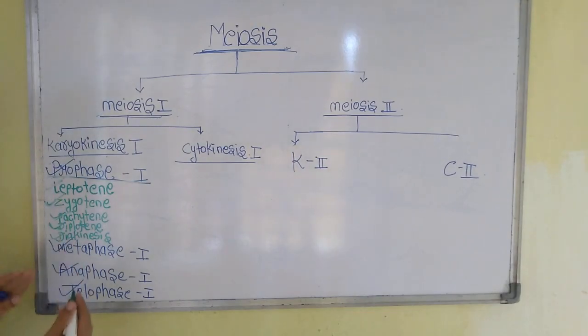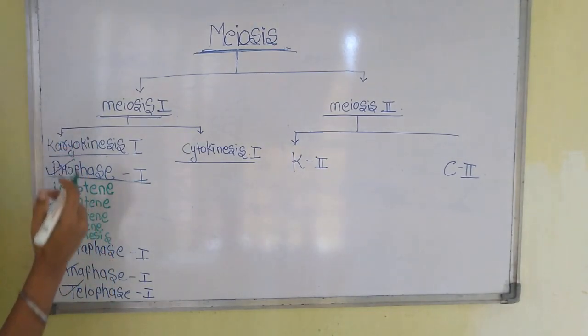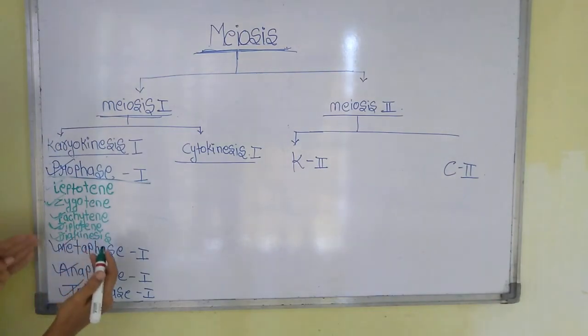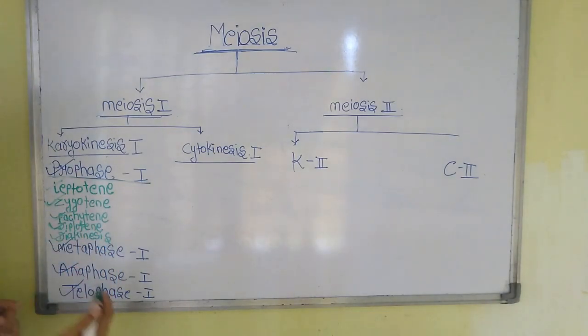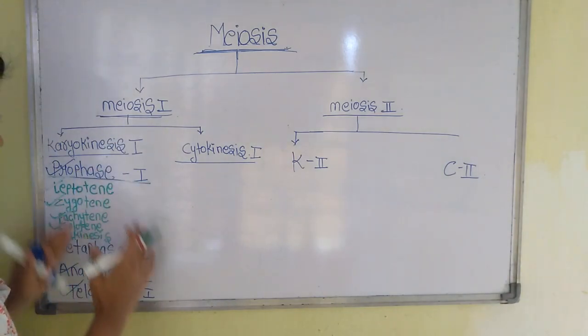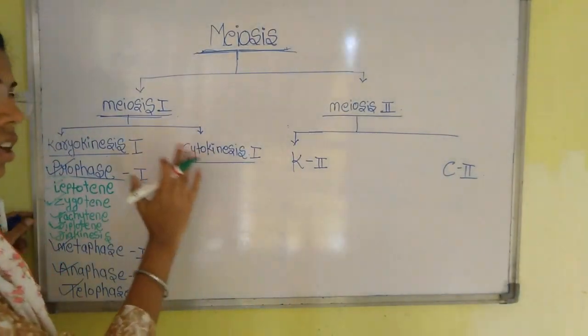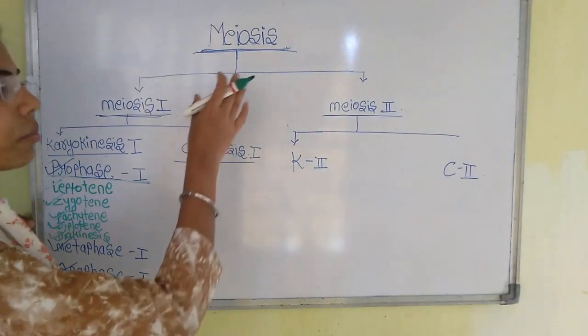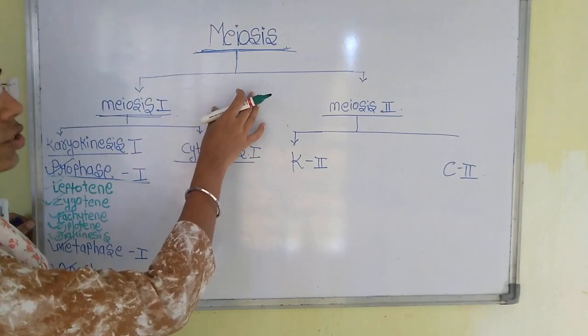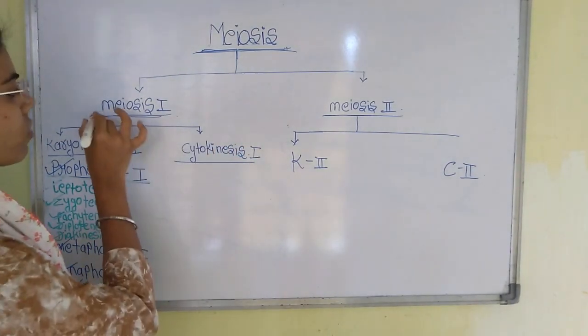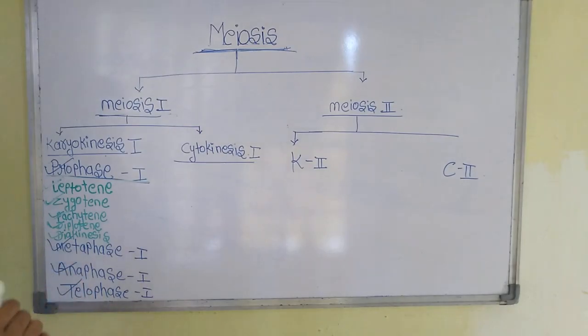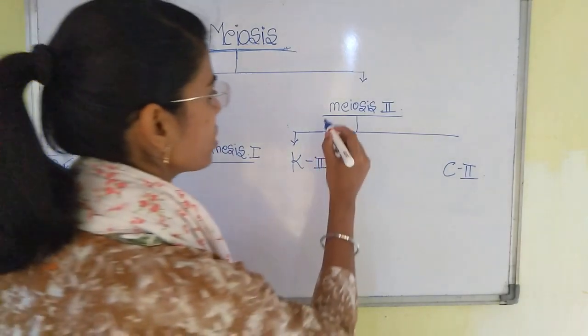After these stages, prophase 1 will be completed, and after that metaphase, anaphase and telophase will also be completed step by step. After this process, cytokinesis 1 will take place. As I have said, the process of meiosis has to be completed in 2 rounds. The first round is meiosis 1 and the second is meiosis 2.